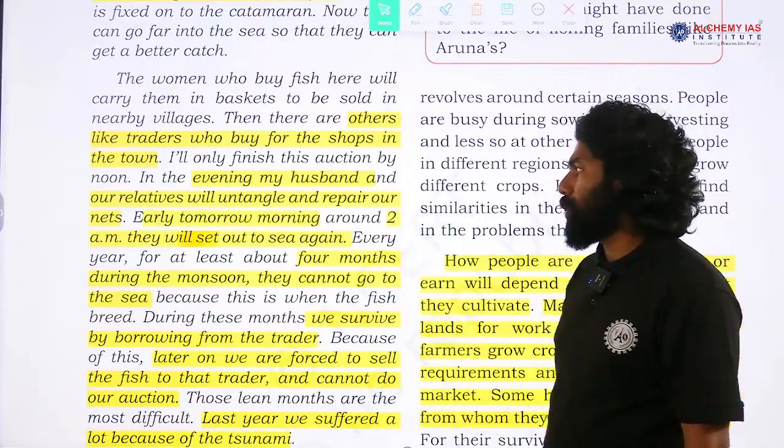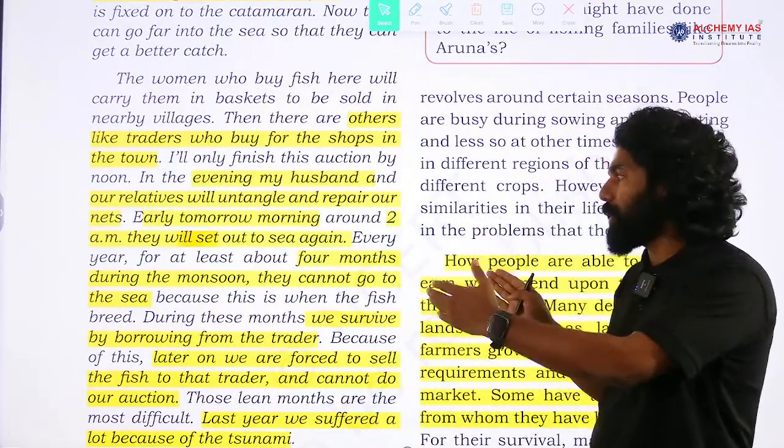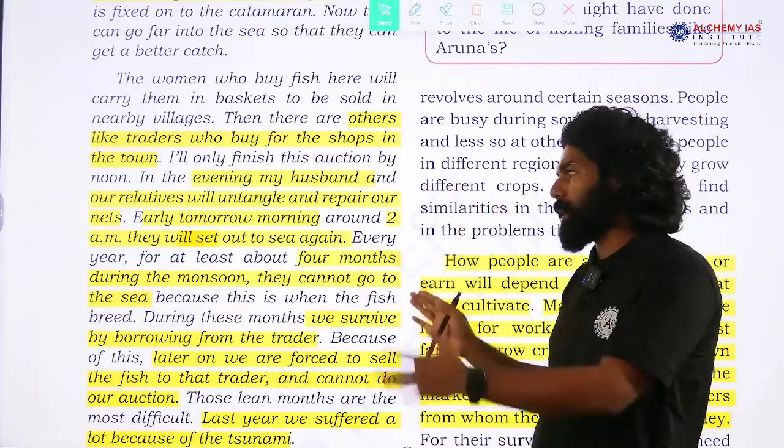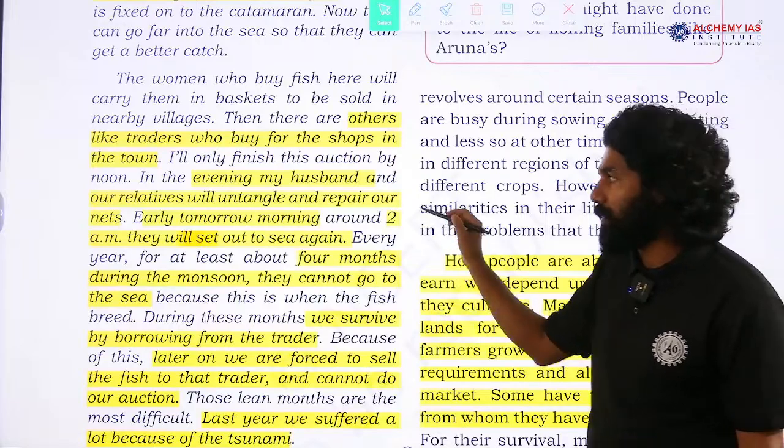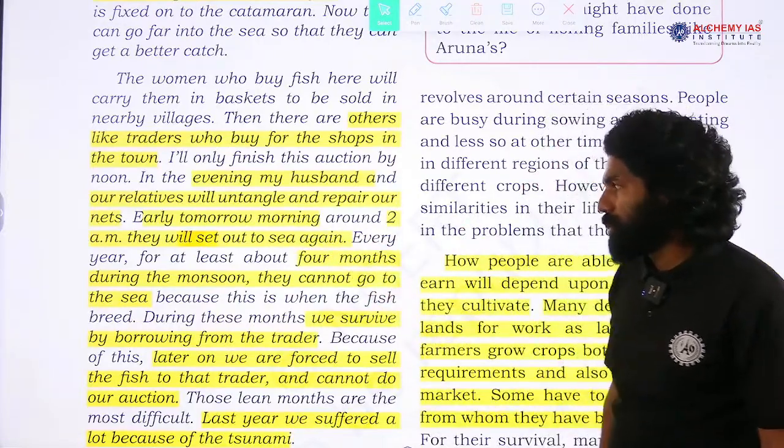Then early tomorrow morning, around 2 a.m., as I told you, the husband, brother and brother-in-law usually go to the sea very early in the morning. Here the time given is 2 a.m.; they will set out to sea again.